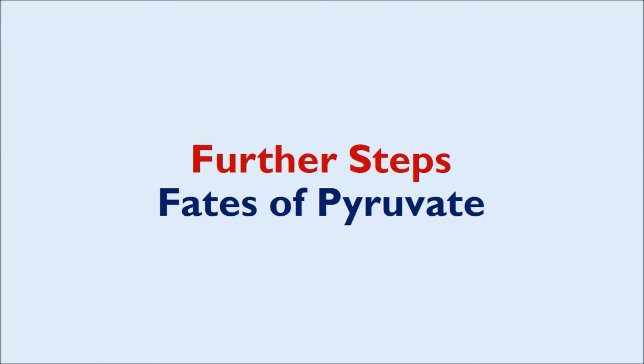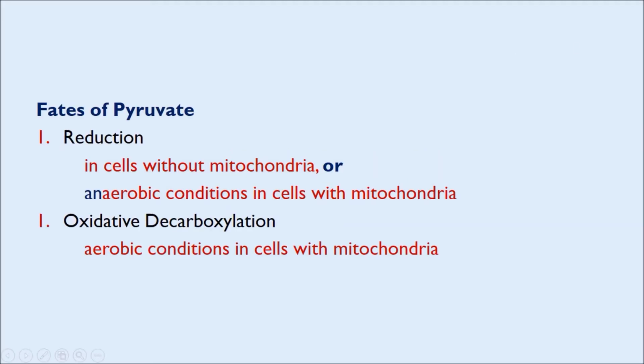The further steps encompass the various fates of pyruvate. Two important fates of pyruvate are reduction and oxidative decarboxylation. Reduction of pyruvate takes place in cells without mitochondria, or in anaerobic conditions in cells with mitochondria. Similarly, oxidative decarboxylation of pyruvate takes place in aerobic conditions in cells with mitochondria.